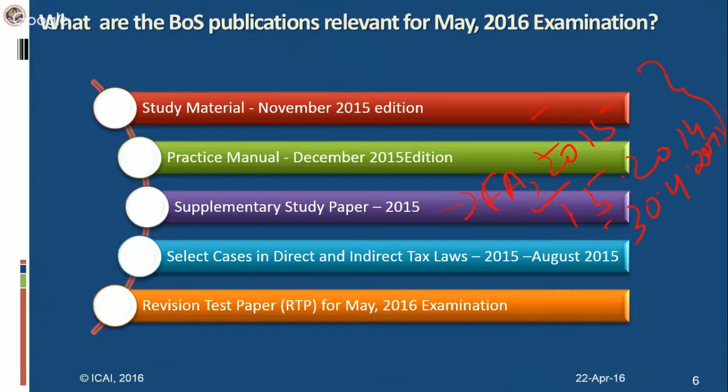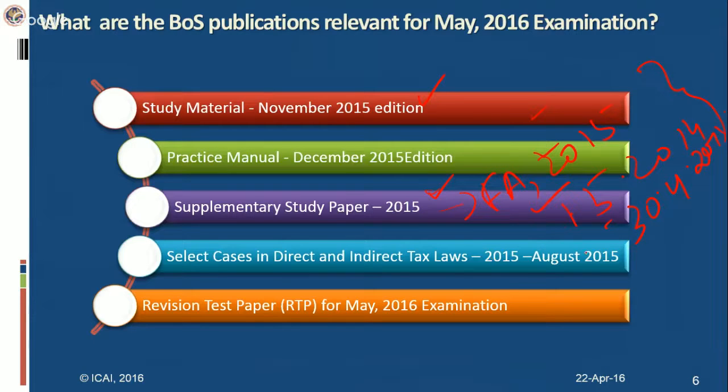Even if you have the latest edition, the November 2015 edition of the study material, I would still advise you to go through the supplementary study paper, since the amendments are explained with the help of illustrations and tabular presentations, and weightage is given to the latest amendments in the examination. So definitely go through the supplementary study paper. All these publications are hosted at the BOS Knowledge Board.